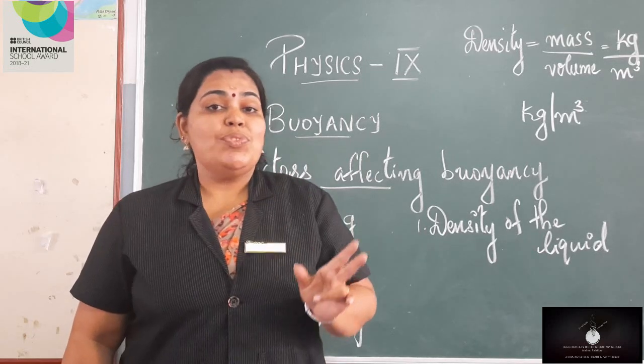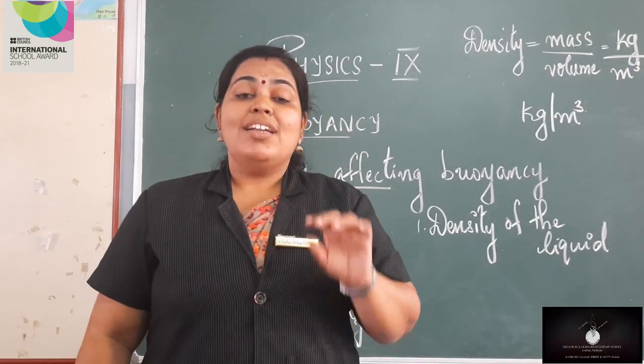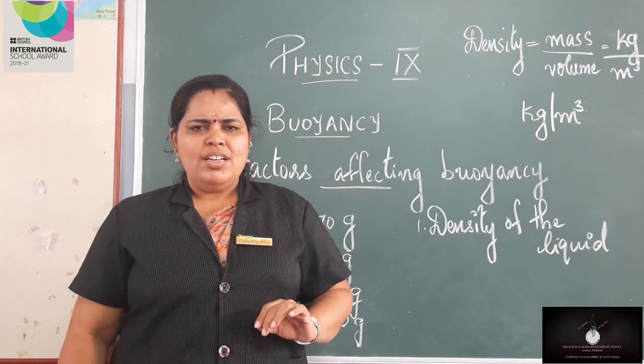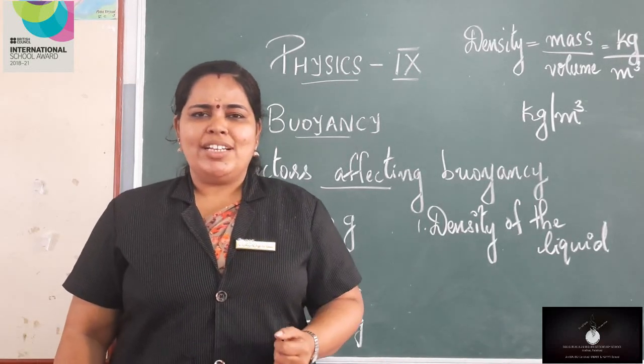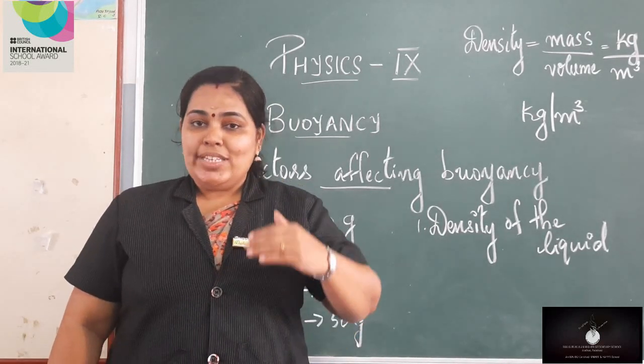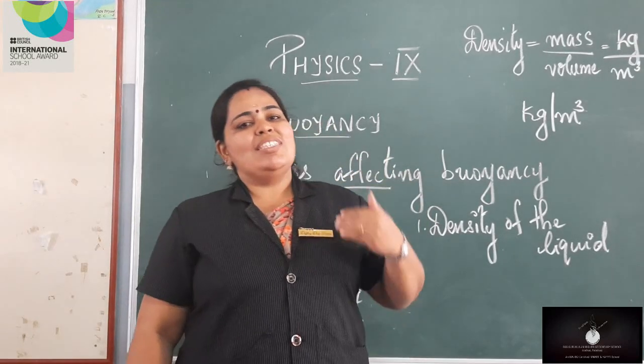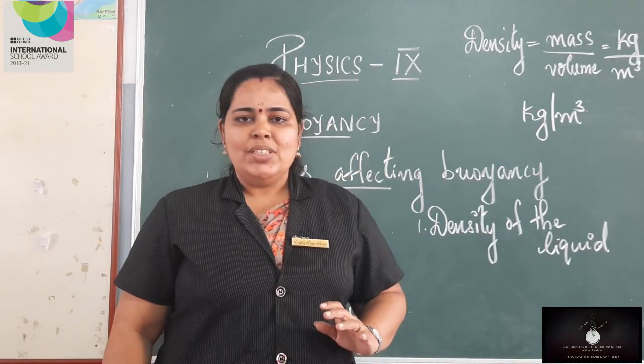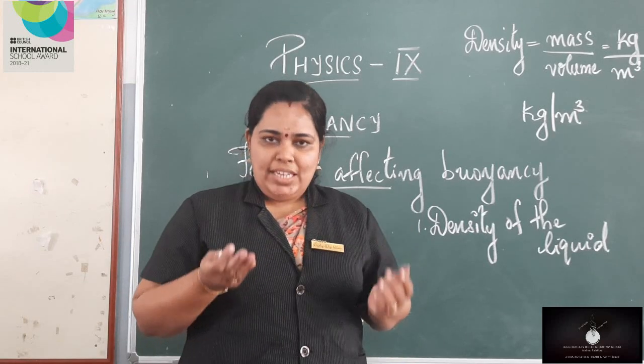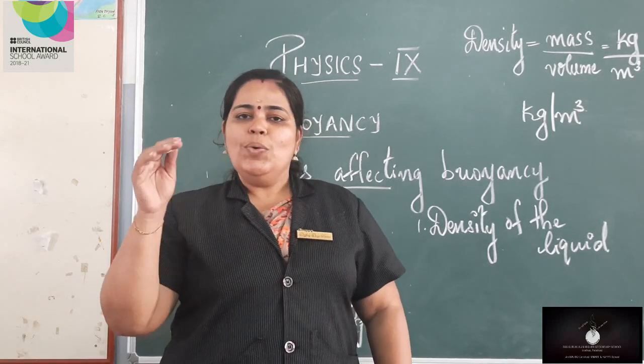Density of the liquid and buoyancy are directly proportional. What is meant by directly proportional? That is, when density increases, buoyancy also increases.